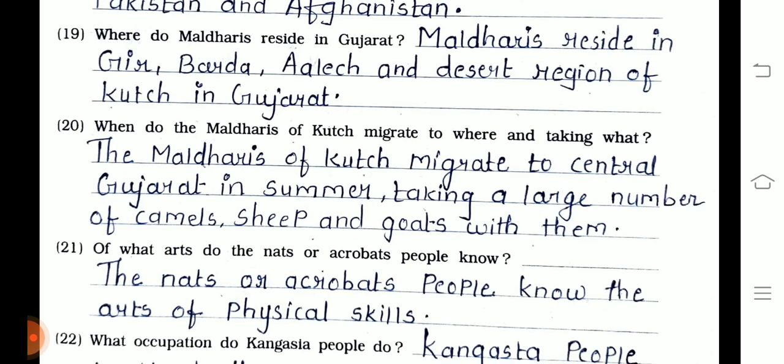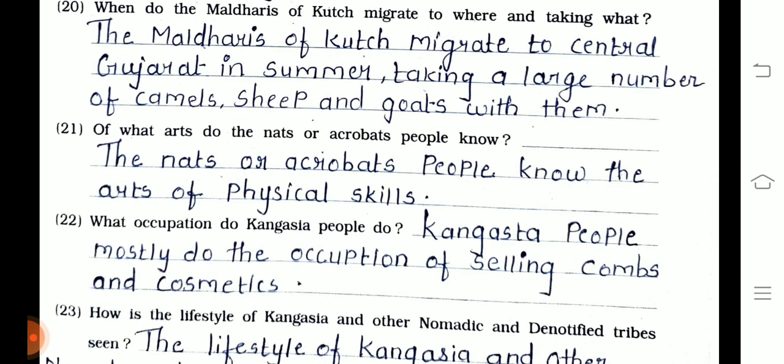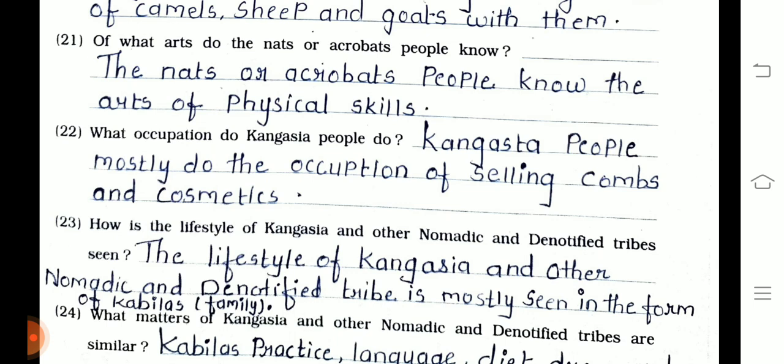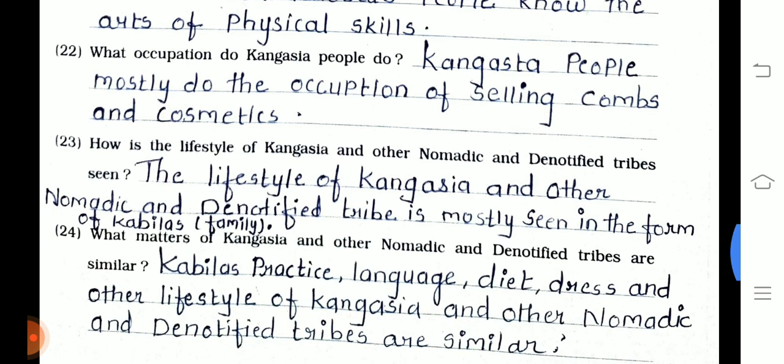20. When do the Maldharis of Kutch migrate, to where, and taking what? Maldharis of Kutch migrate to central Gujarat in summer, taking a large number of camels, sheep and goats with them. 21. Of what art are the Nats or acrobats known? The Nats or acrobats are known for the arts of physical skill. 22. What occupation do Kangasiya people do? Kangasiya people mostly do the occupation of selling combs and cosmetics.